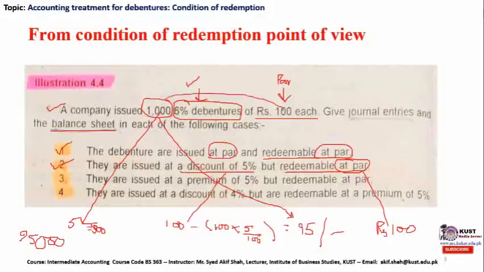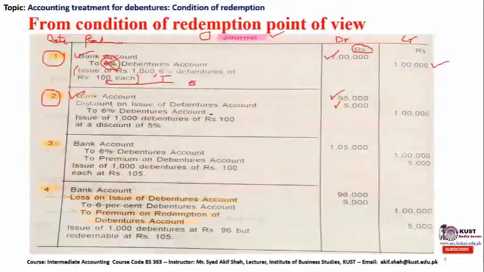So you can multiply these two, and the resultant liability, which is to the 6% debenture account, which is the liability of the company, needs to be paid out to the holder of the debenture at the time of redemption. So 100,000 rupees has been credited. Both sides, debit and credit, are now equal.